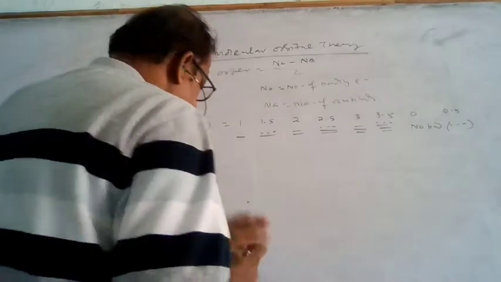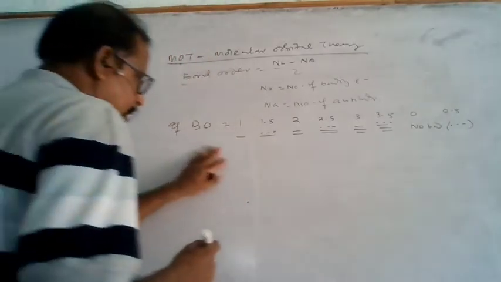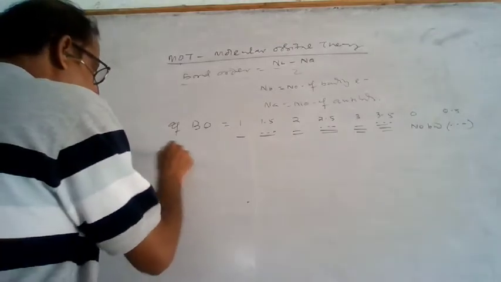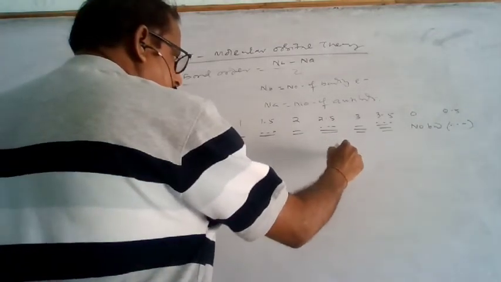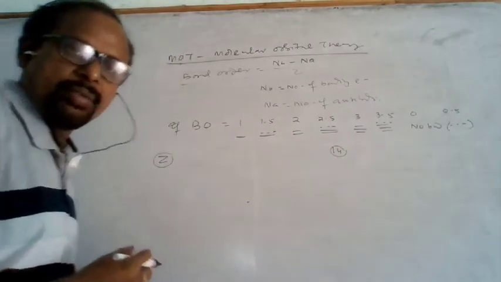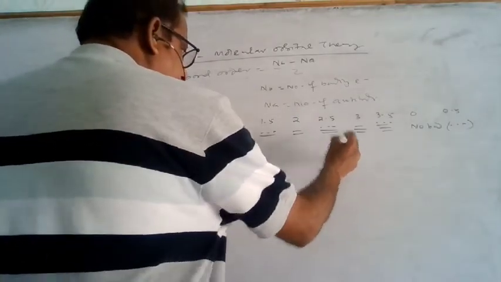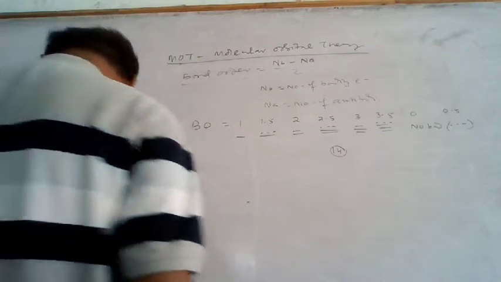But the bond order you can calculate very easily. Let's say the atomic number sum is 14. So the bond order you can write easily.